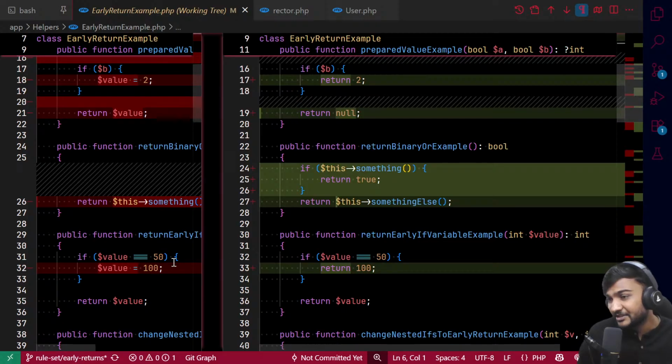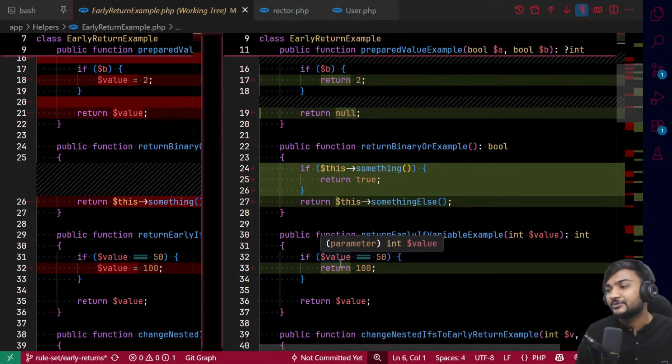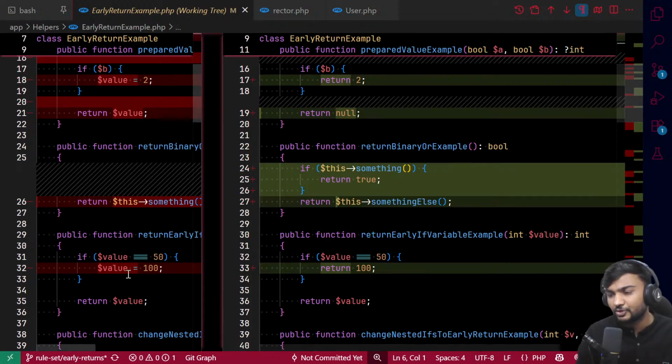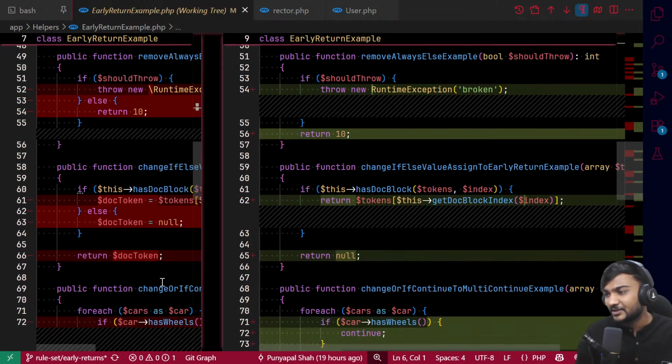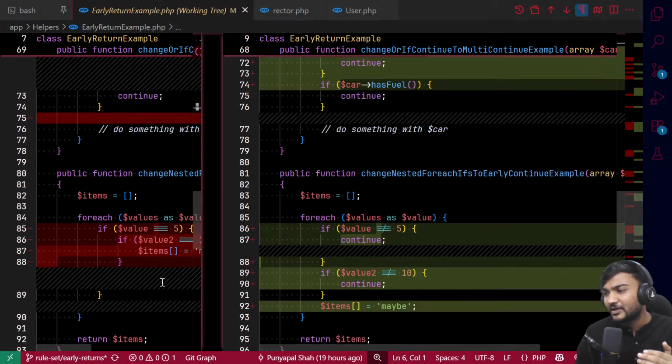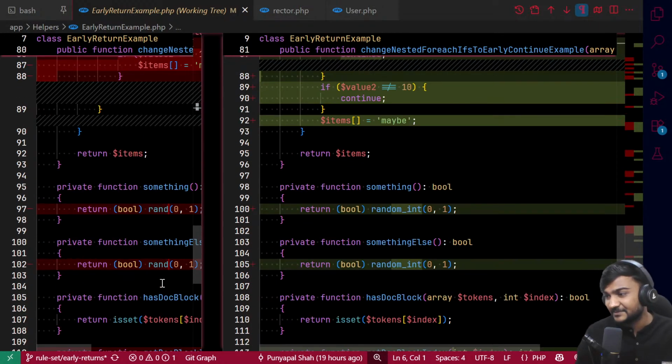In this case you want to return 100 when the value is 50, so you just return it. You don't need to store it into the value and go through the whole code, right? And yes, in this example the code is a bit small, but in real scenarios this code can be bigger. I have added a lot of examples, you can see them later.